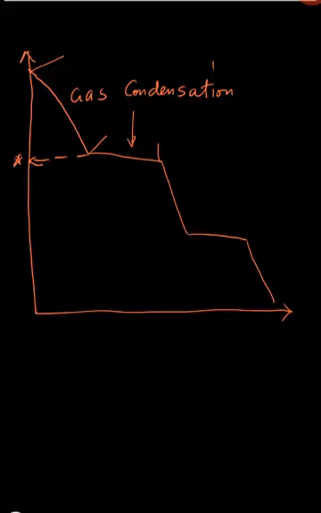Once this gas has condensed completely, it will now become a liquid. So in that state, we have a liquid from there to there. Now, as you cool this liquid further, you are going to have this temperature point right here. So this temperature point right here is what we call the freezing point. So this is the freezing point. So the temperature that you obtain here is the freezing point. The temperature point that you obtain here is the dew point.